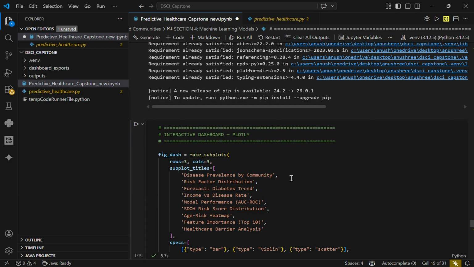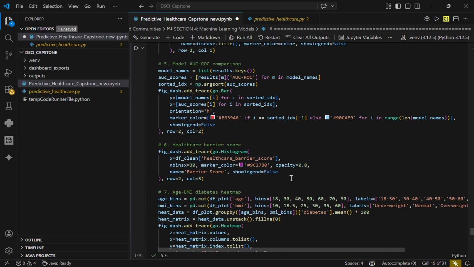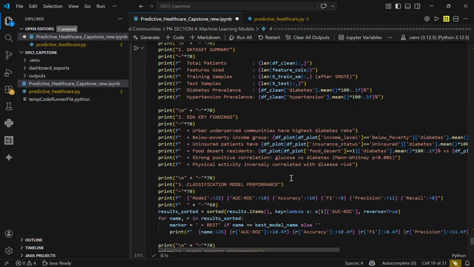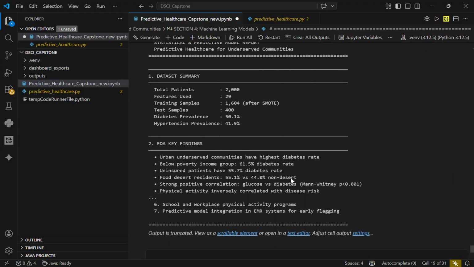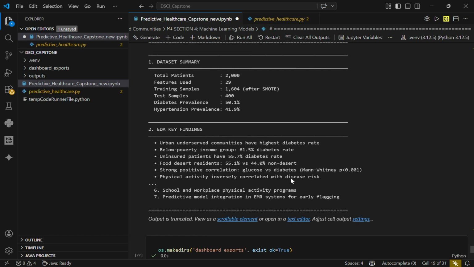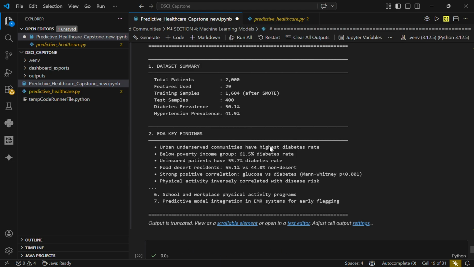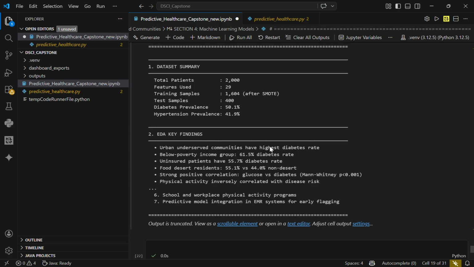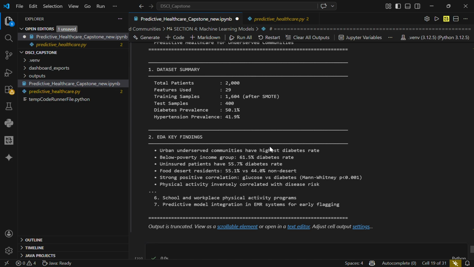After that, I would like to summarize that our XGBoost model achieved an AUC ROC of 0.863 finally. SHAP analysis confirms that social factors such as income, food access, and clinic distance are among the top 10 predictors of diabetes.